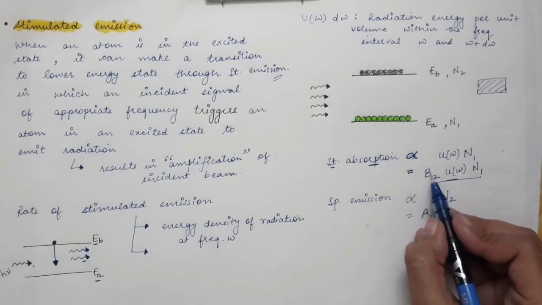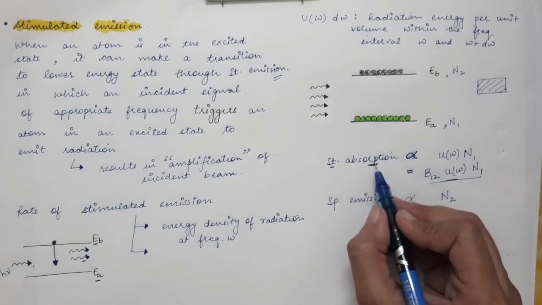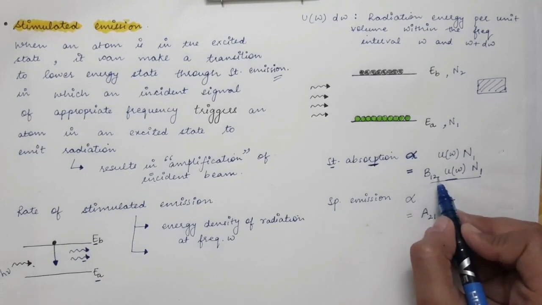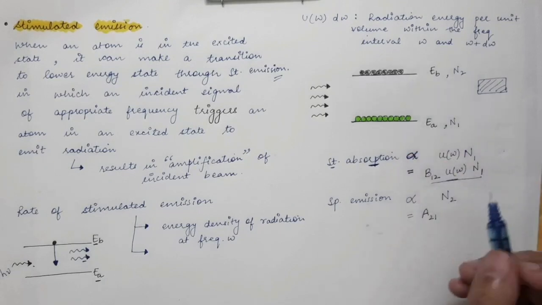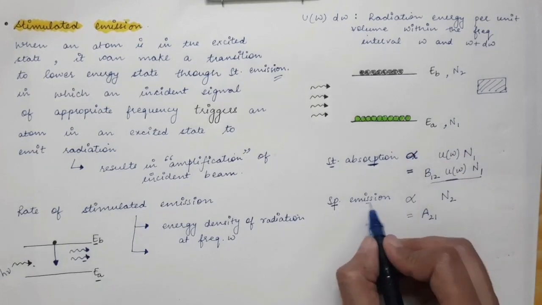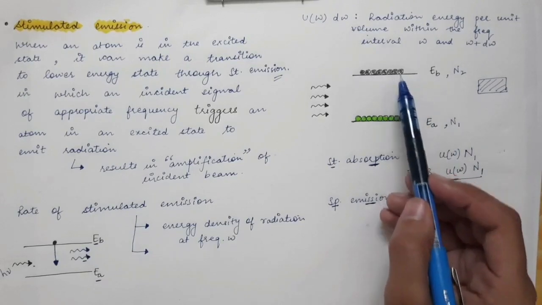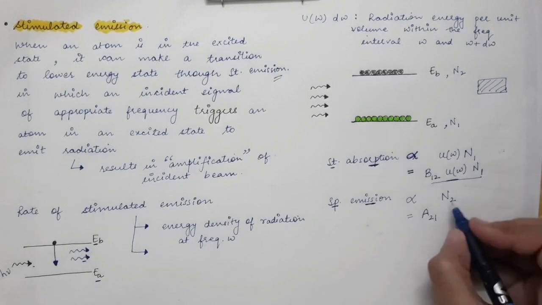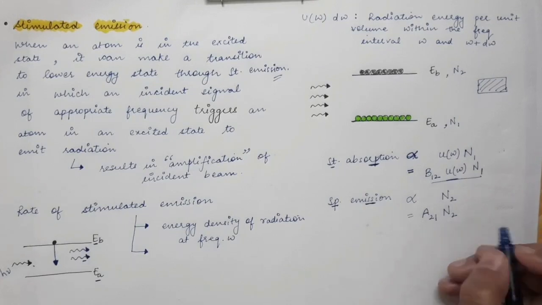Over here, in absorption, the transition occurs from the first level to the second level, so we use B12, where 12 represents the transition from the first energy level to the second energy level. Then in spontaneous emission the transition occurs from the higher state to the lower state, so we write A21. And N2 will remain as it is. These are the number of atoms present in the excited state per unit volume.